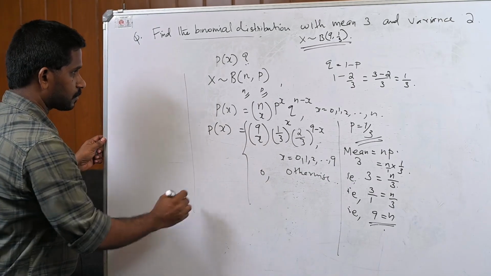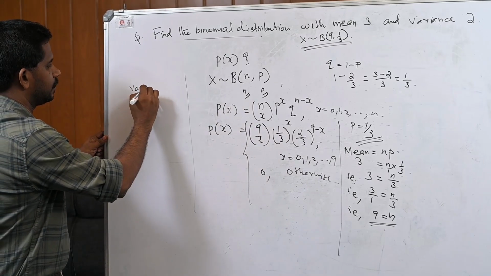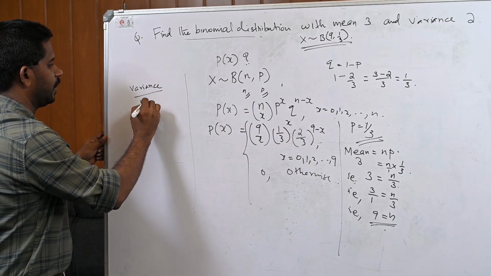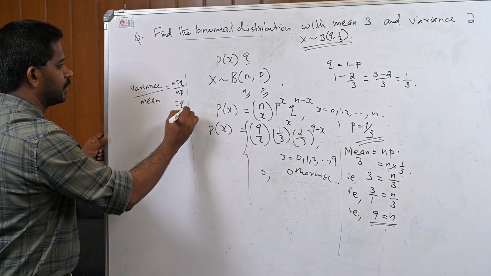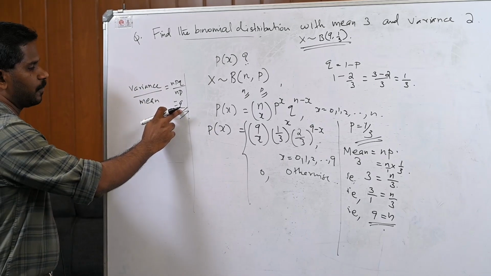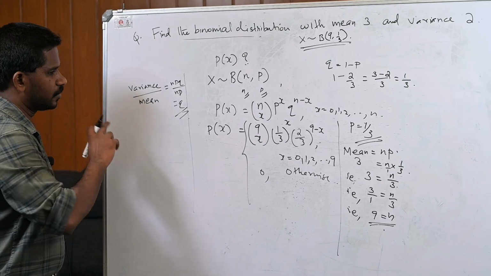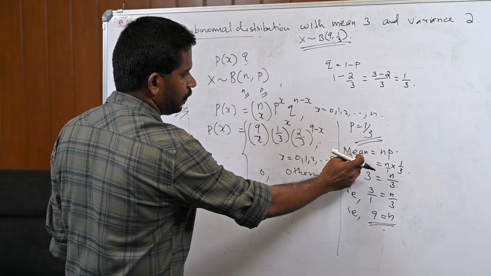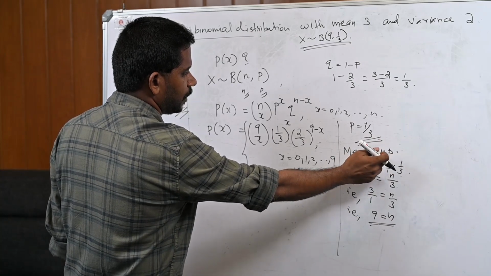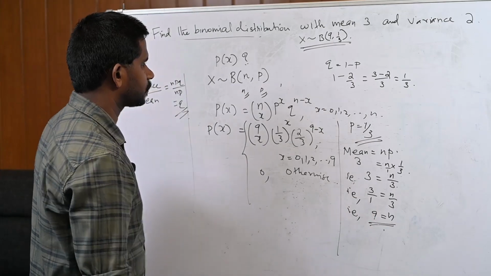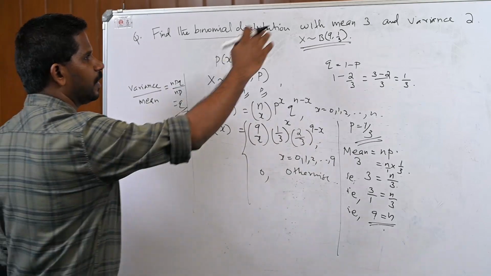So, if we are given the mean and variance, the technique is just to find this ratio, variance by mean. This is npq divided by np, equal to q. So, you first get q and find p, then find n. To get n, you use the equation of mean. Mean is np, so substitute p equal to the value and you will get n. So, this is the method of obtaining parameters n and p for a given mean and variance.